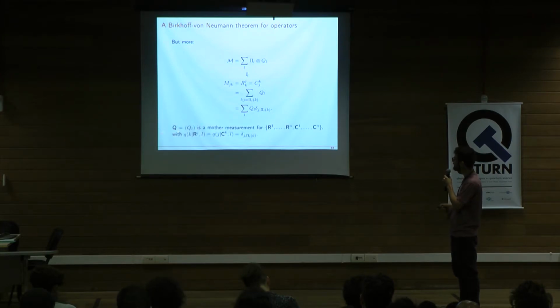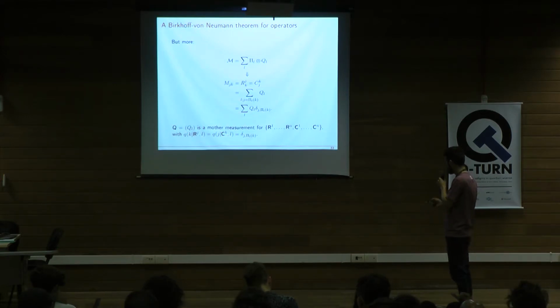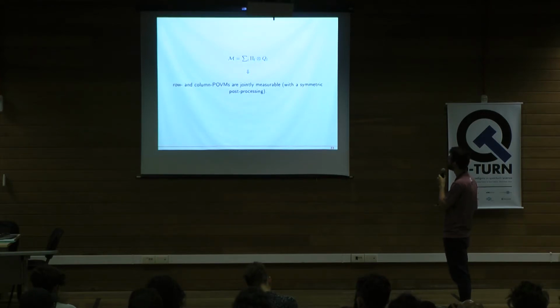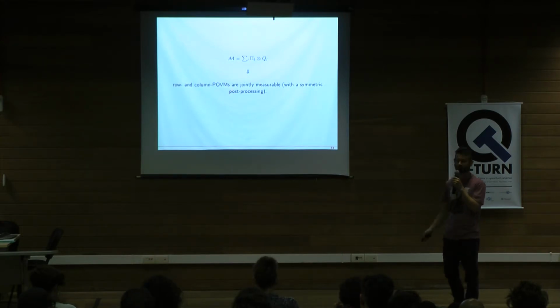So what we see is that Q, the POVM formed by the coefficients, is a modern measurement for the set of rows and columns of this tensor. And the post-processing is given by this delta here. And it's a quite symmetric post-processing, because we have this relation between the row and column POVM elements. So what we showed is that if I have a Birkhoff-von Neumann-like decomposition for my doubly normalized tensor, we conclude that the row and column POVMs are jointly measurable with a symmetric post-processing.